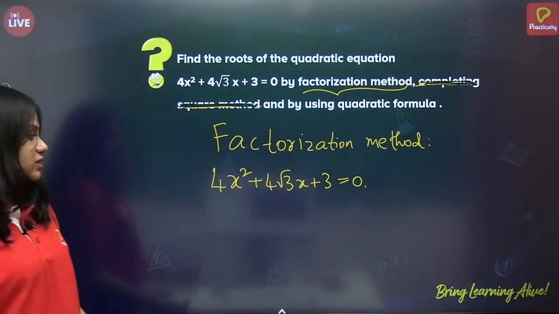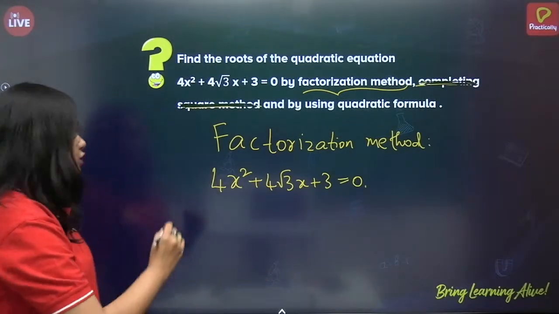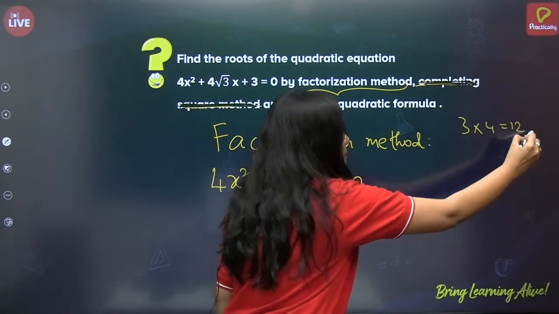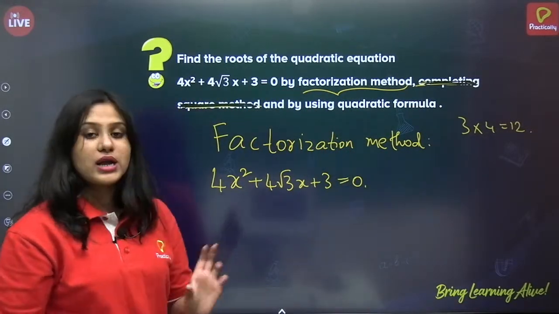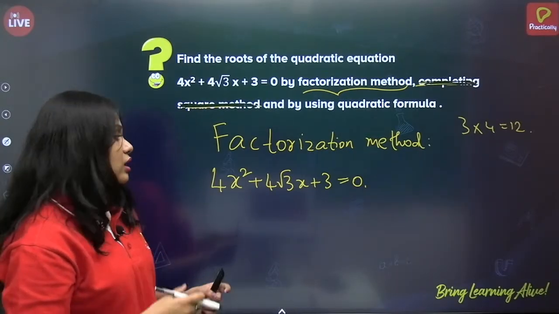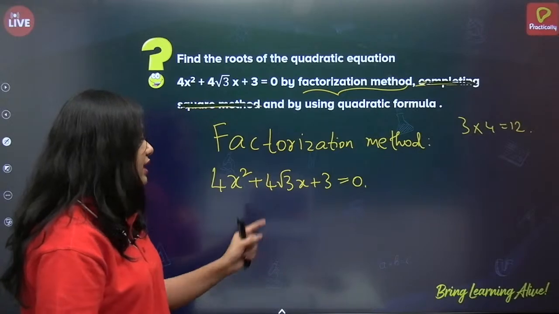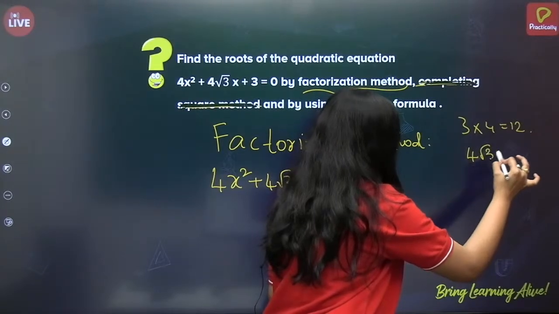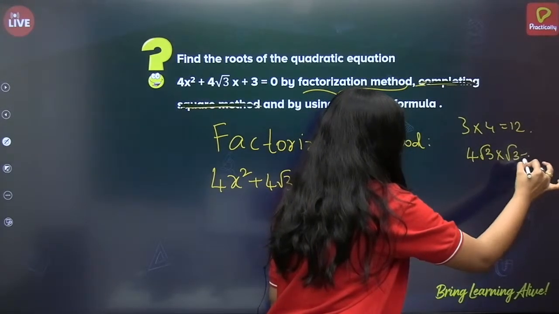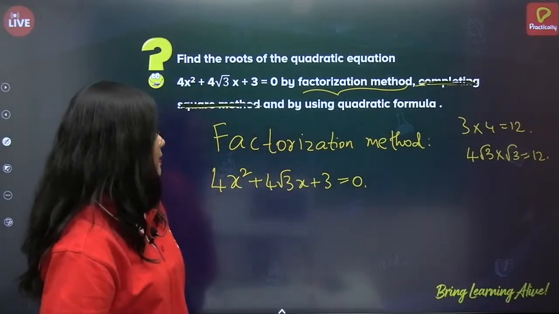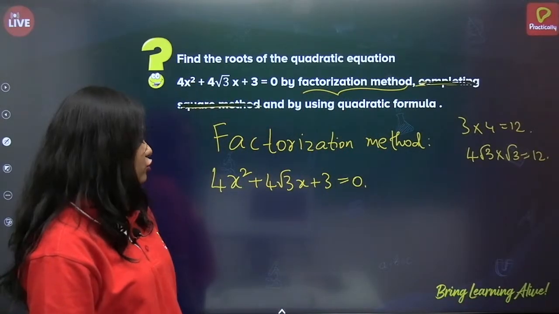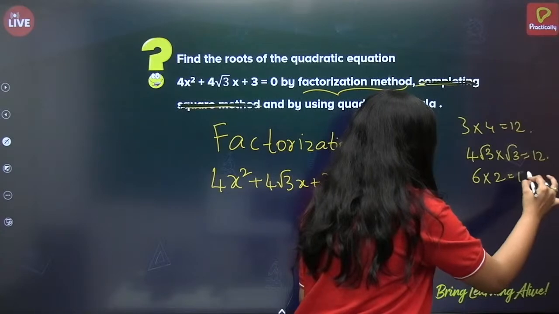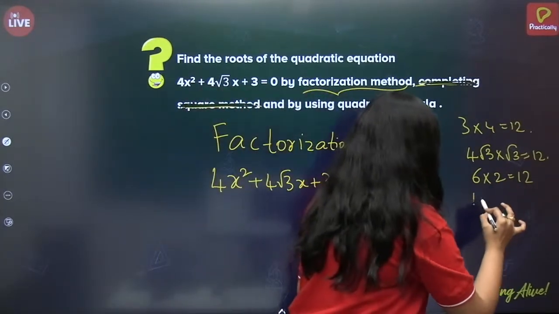4x square plus 4 root 3x plus 3 equals 0. Correct? What is the first step? Multiply A and C, that is 3 into 4 is 12. But the sum of the factors should be 4 root 3. How can we write 4 root 3 as a sum or difference? 4 root 3 into root 3 is 12. Even if we write 6 into 2, 6 times 2 is 12, or 12 into 1 is 12.